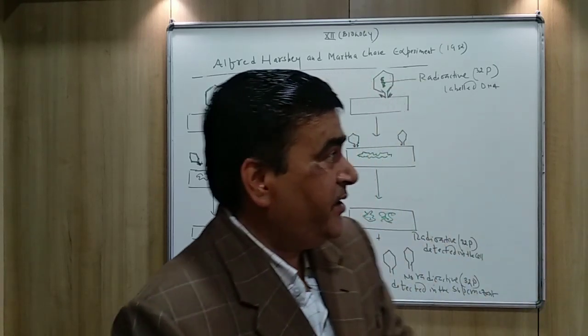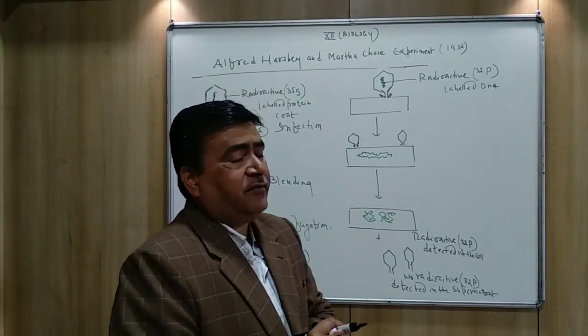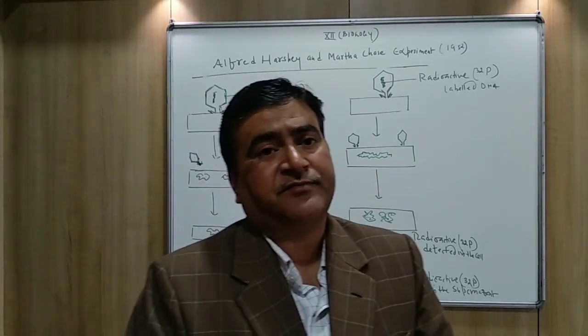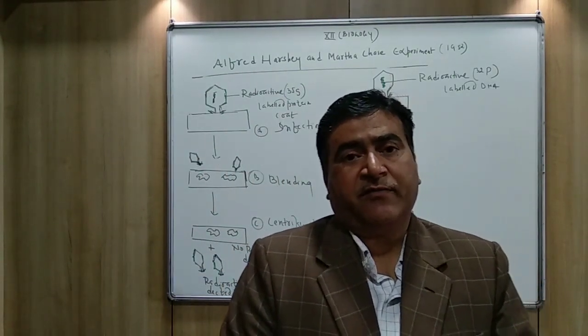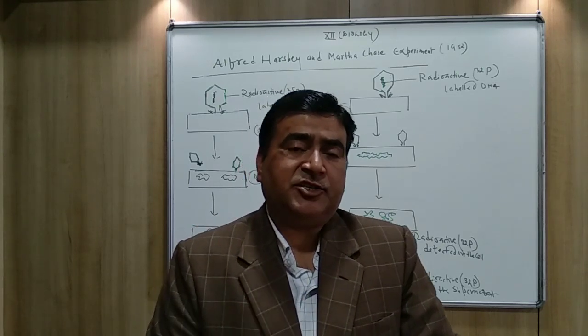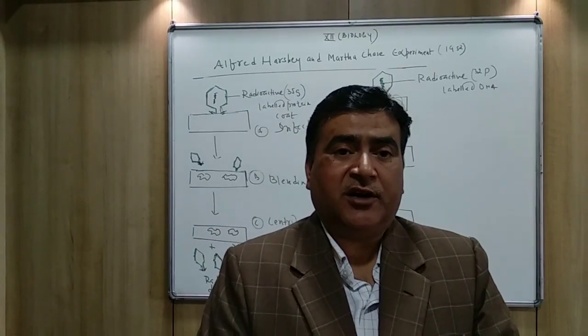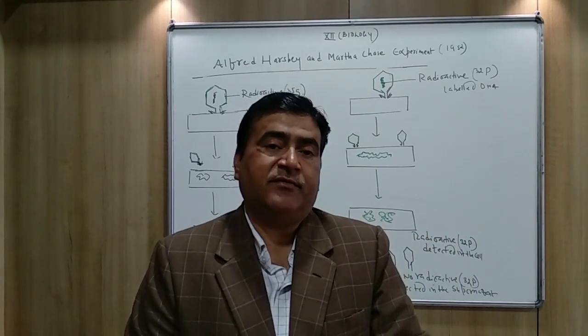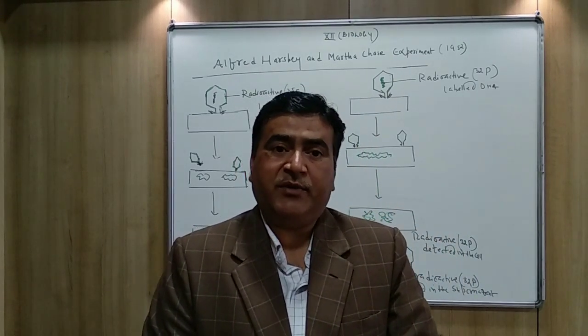The bacteriophage is made up of two components. As you know, all the viruses are made up of nucleic acid and protein. Each virus has two components, which are protein and nucleic acid. The nucleic acid may be DNA or RNA.